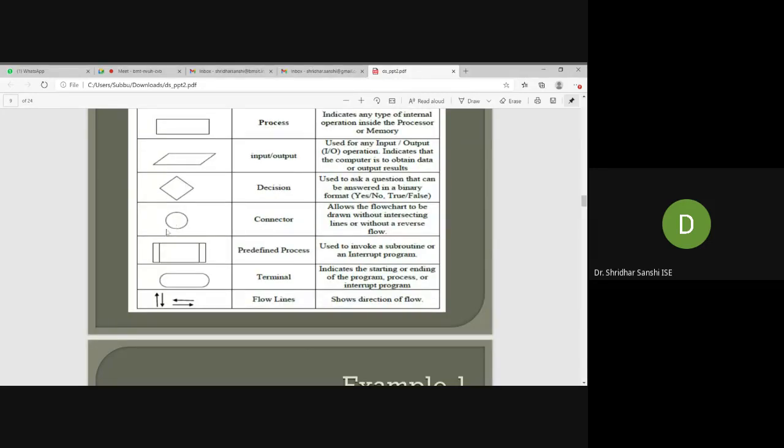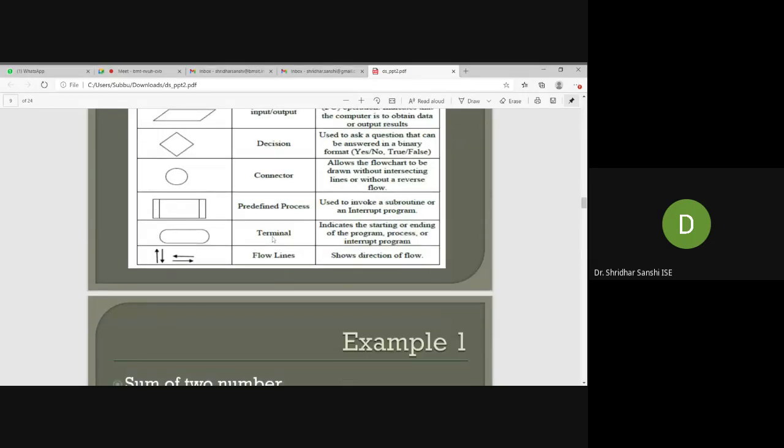Then we have a connector. This is used for connecting one flowchart on one particular page to the next. Then the predefined process. This is used for invoking a subroutine. For example, if you have written a big program and that program is divided into subroutines, this symbol is used for connecting to another subroutine. We'll see some examples for that. And this is the terminal.